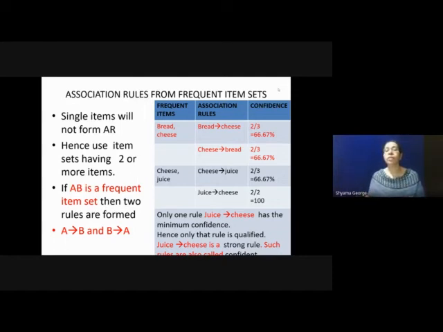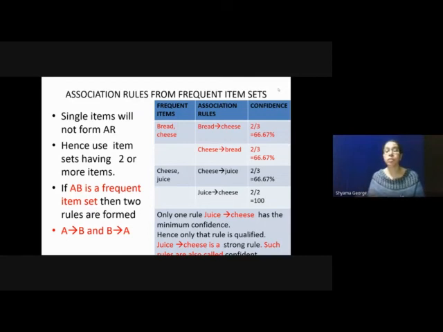Now we can find out the confidence value for these four rules. There are four association rules because we have two frequent item sets, bread cheese and cheese juice, and each forms two rules.